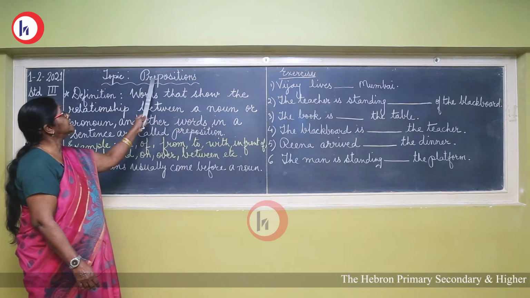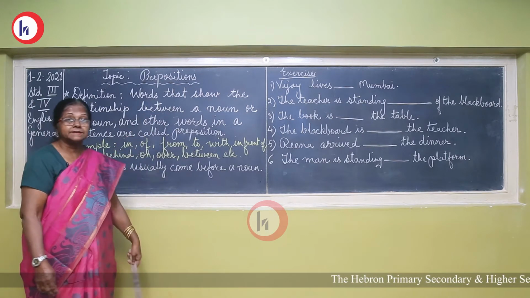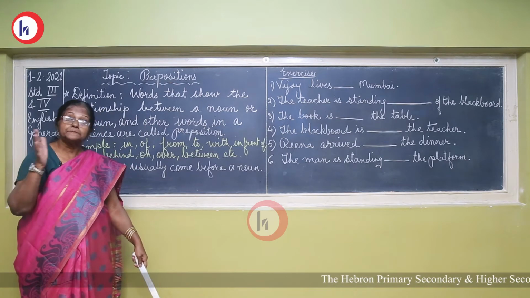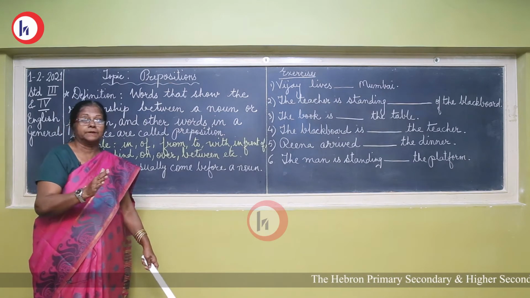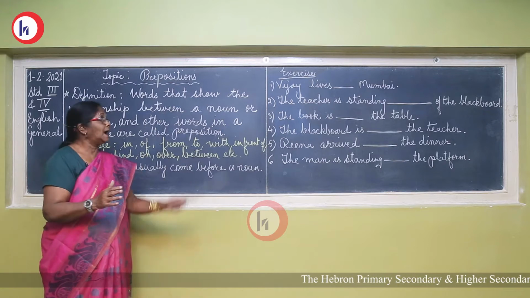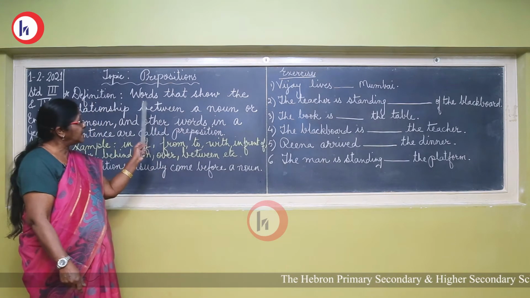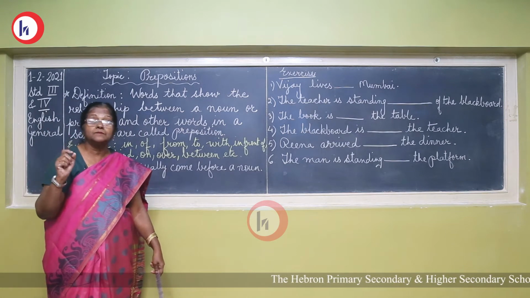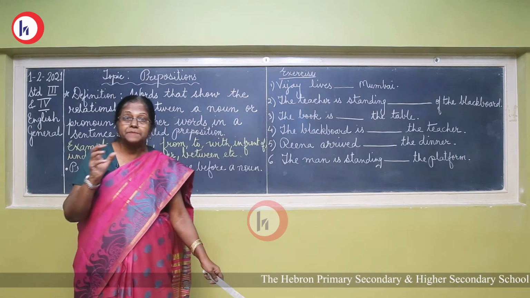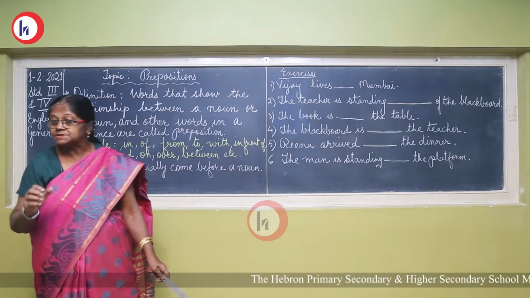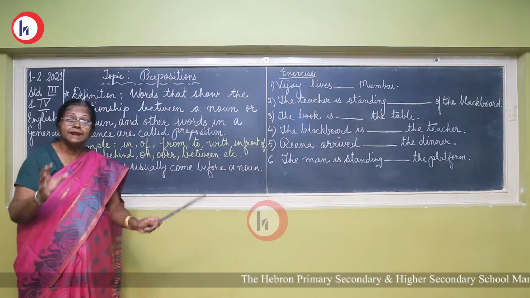Preposition: P-R-E, pre. Here it is written, pre means preceding, before, followed. And here the position, the place. So, the place of this little word, preceding, it comes before the noun.